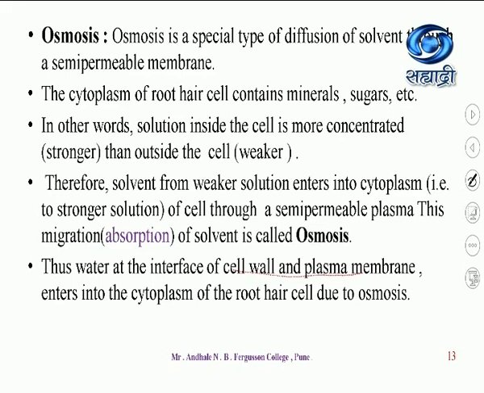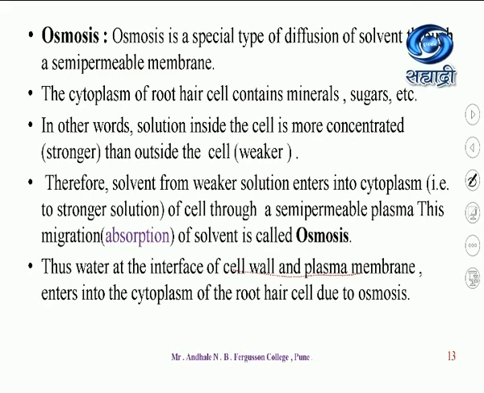Osmosis is a special type of diffusion of solvent through a semi-permeable membrane, also called a selectively permeable membrane. Semi-permeable and selectively, which selects only the solvent and not the solute. As we know, students, in chemistry you have studied that a solution is a mixture of solvent and solute.